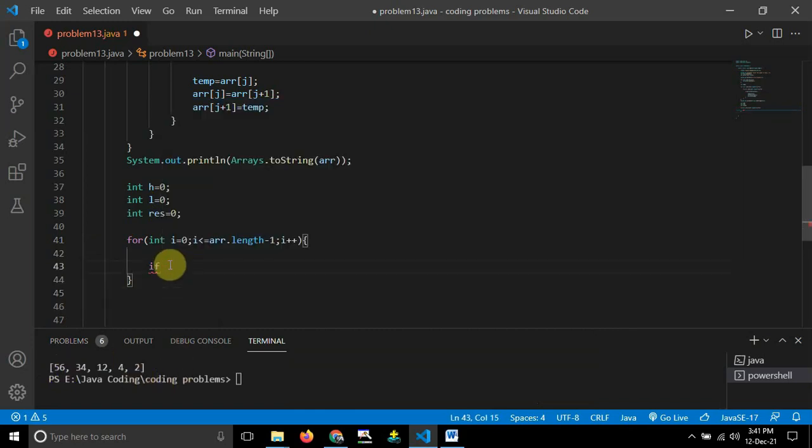In the for loop, what I want to check is whether this first number is equal to the second number. I will compare 56 equal to 34. If it is yes, then I have to increment the h value by 1. If it is no, then I should go to the next element in the array. That will be done by the for loop. So 56 equal to 34, no, 56 equal to 12. In this case it's only one case. So it will compare basically. If it is matching, then it will increase h by 1, and for this one it will be done.